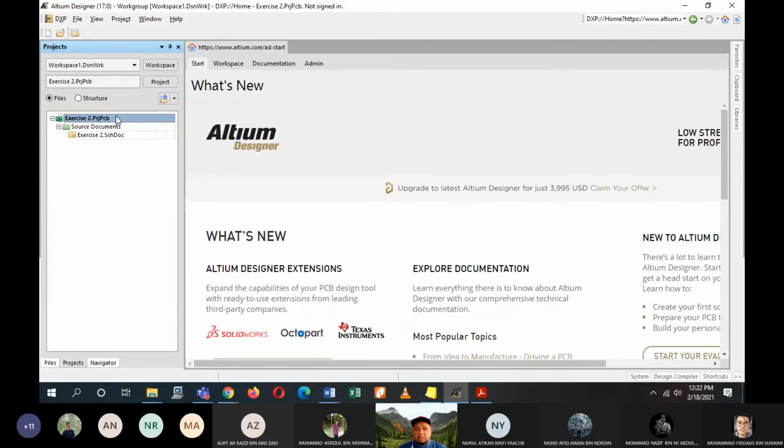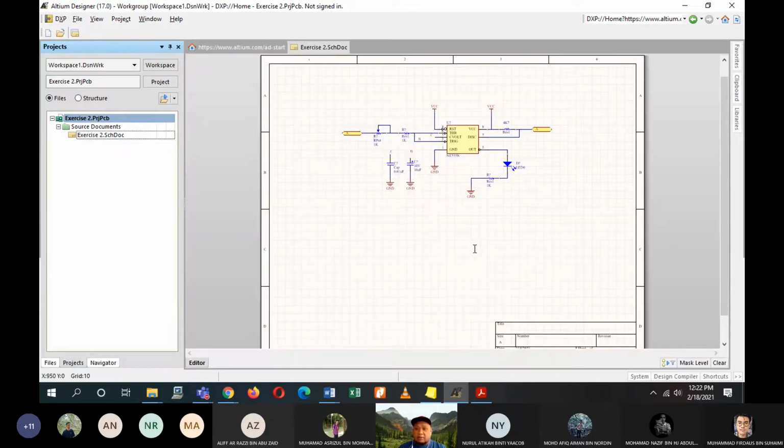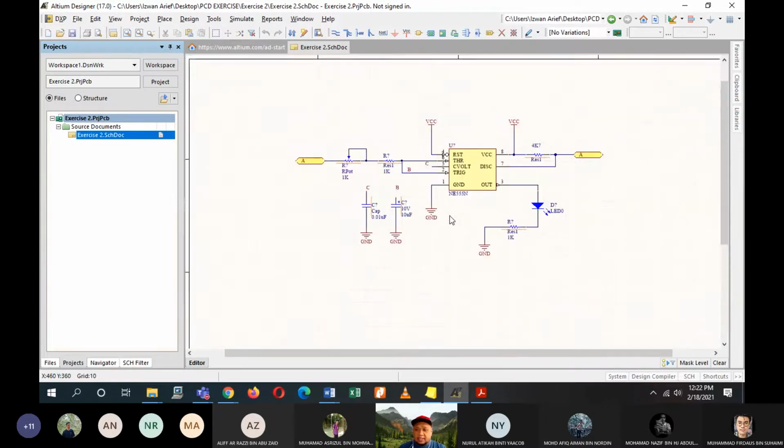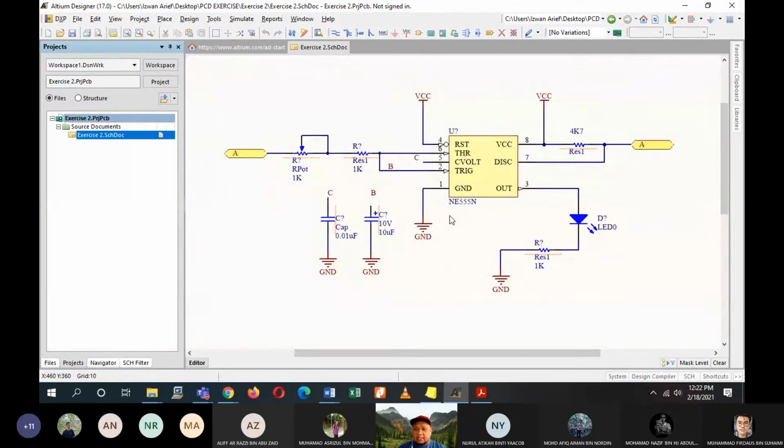So you have your exercise 2.project.pcb and then your exercise 2 schematic document. This is your second circuit, which you learned during our first lecture, and this has also become the circuit for your task 2 basically, which you submitted on Monday.